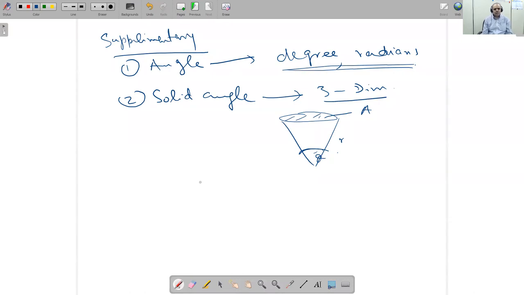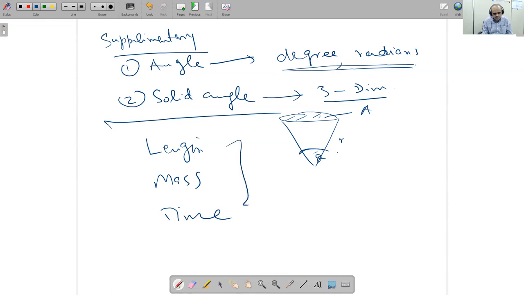So the quantities have three types: fundamental, derived, and supplementary. But we are focusing on fundamental and derived. And in which fundamental quantities we are focusing? We are focusing only on length, mass, and time. Only three quantities. These fundamental quantities we will focus on. Okay, so if you see your book, he has defined the length, he has defined the mass, he has defined the time.